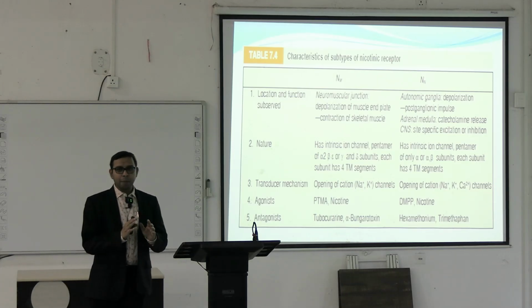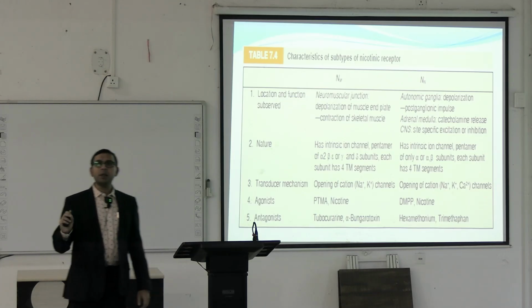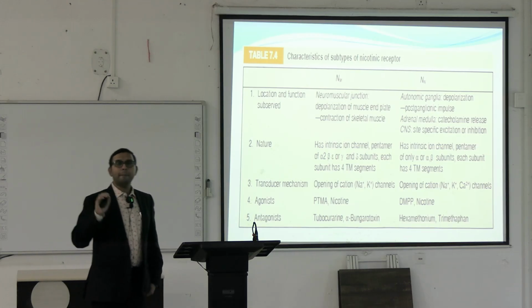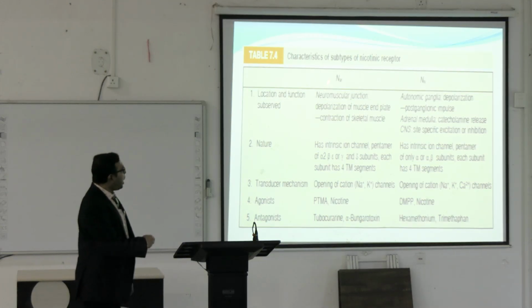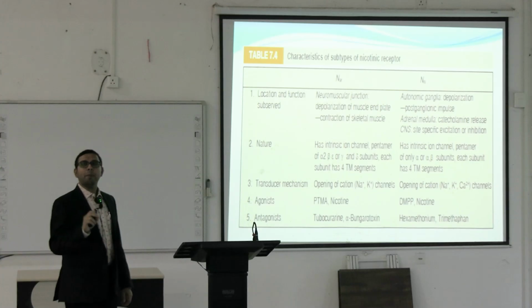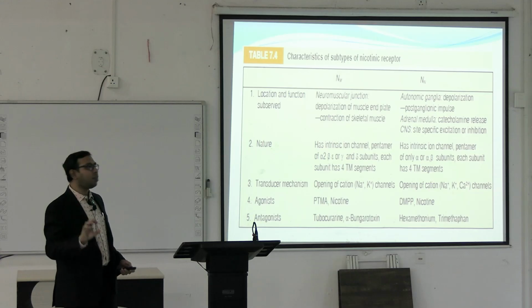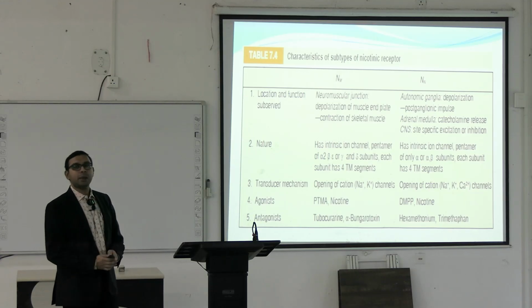After the muscarinic receptors, the next receptors are the nicotinic receptors. There are two types of nicotinic receptors, NN and NM. NM means the neuromuscular receptor, which is present in the neuromuscular junction. The neuromuscular junction contains the NM receptor.